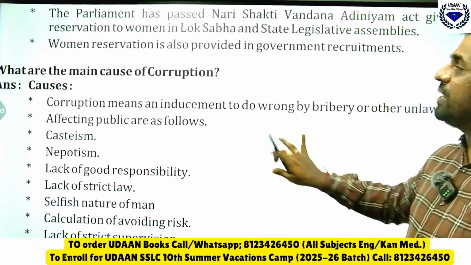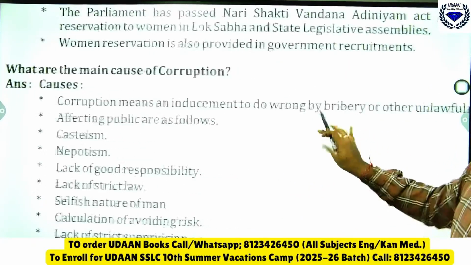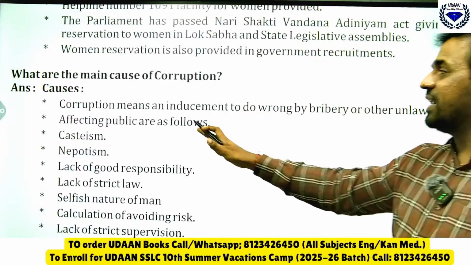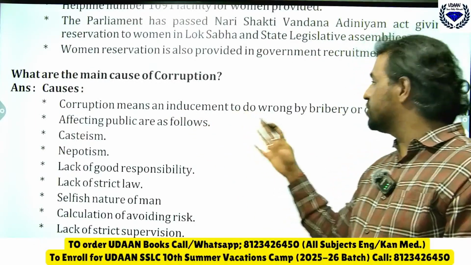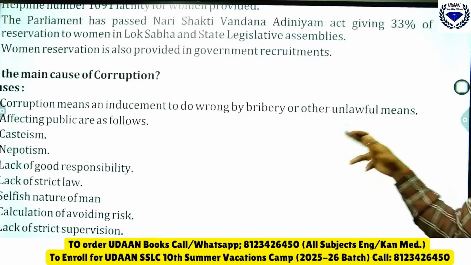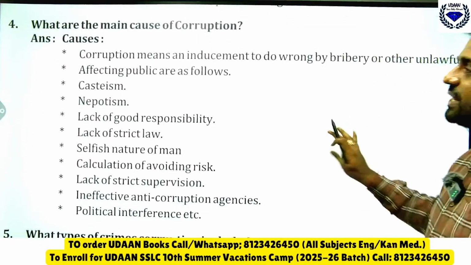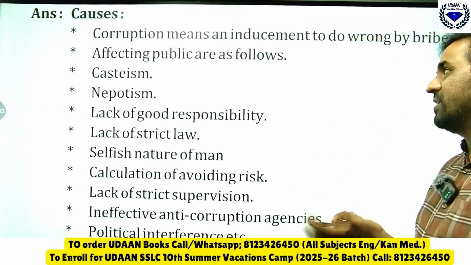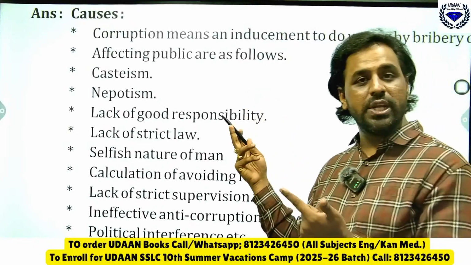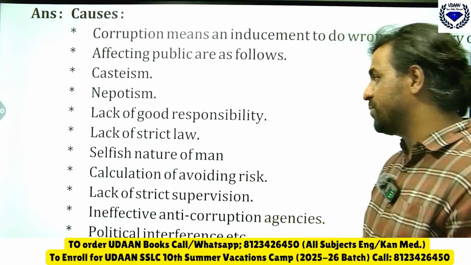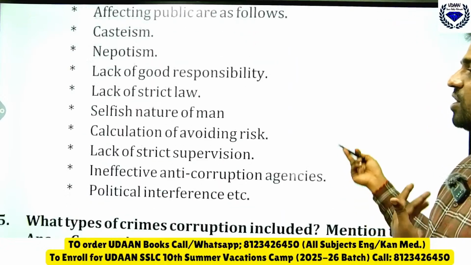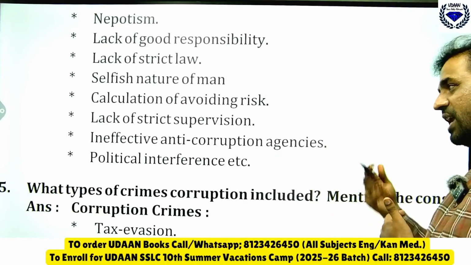Then what are the main causes of corruption? You know the main causes, tell me. Corruption means inducement to do wrong by bribery or other unlawful means. See how it starts, affecting the public: casteism, nepotism, then lack of good responsibility, lack of strict laws. With all these, corruption happens.